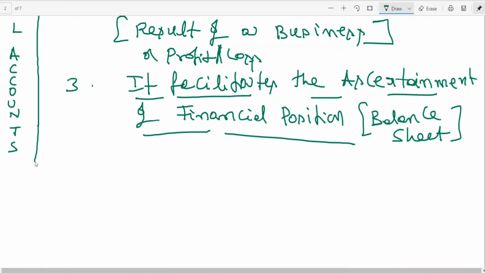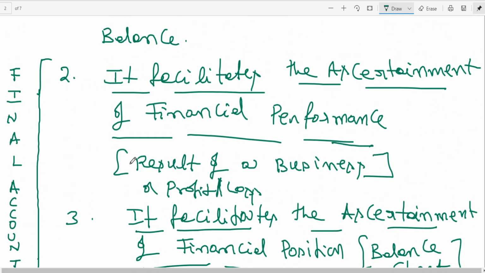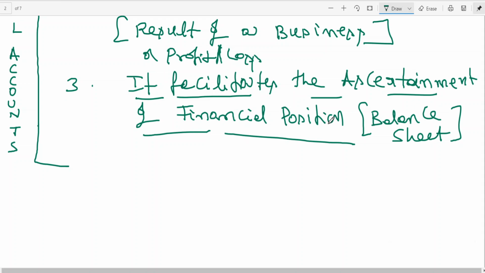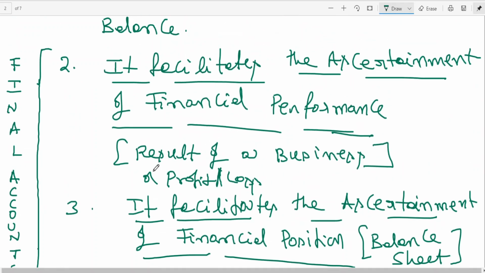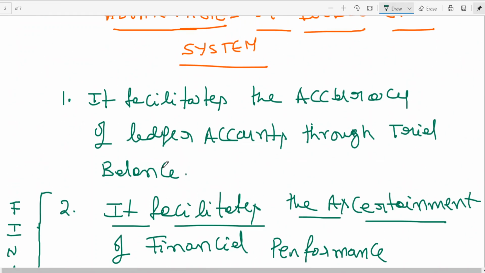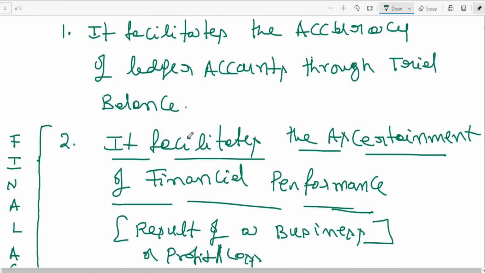It is called final accounts, which show the financial performance, the result of a business, profit or loss, and the financial position, what the business owes and what the business owns. Owes means liabilities, owns means assets. What the assets of the business are and what the liabilities of the business are can be known through the double entry system. So these are the advantages.